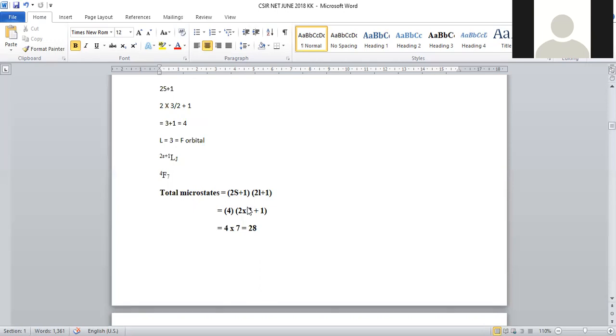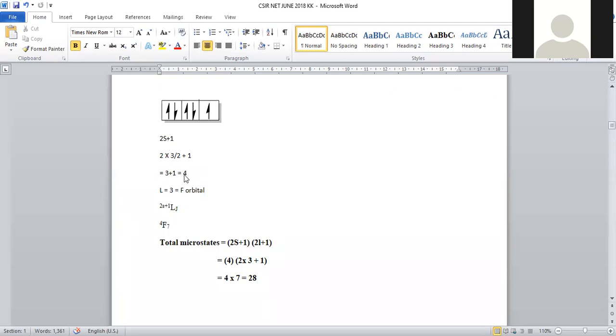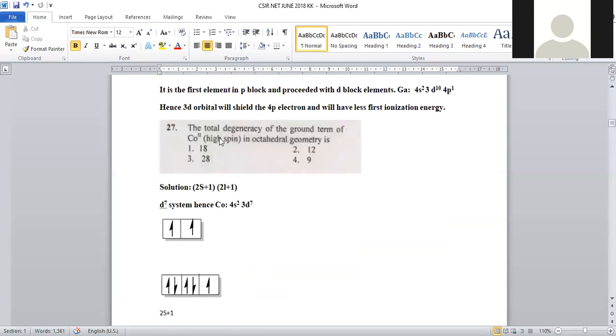In order to calculate total degeneracy, which is the total number of microstates, the formula is 2S plus 1 into 2L plus 1. 2S plus 1 we already calculated, that value is 4. 2L plus 1 is 2 into 3 for the F orbital, 6 plus 1, it becomes 7. So the total number of microstates will be 28. So the total degeneracy will be 28 for cobalt plus 2 high spin complex.